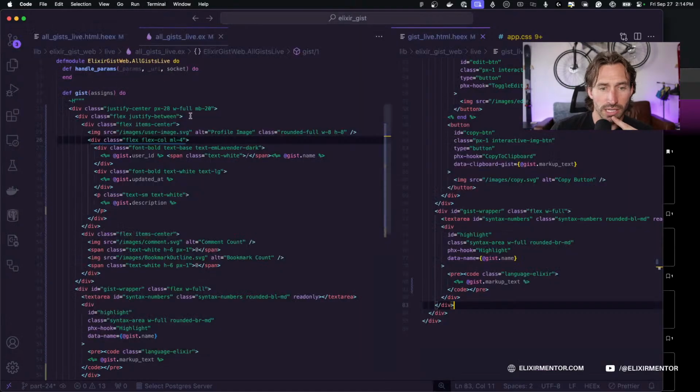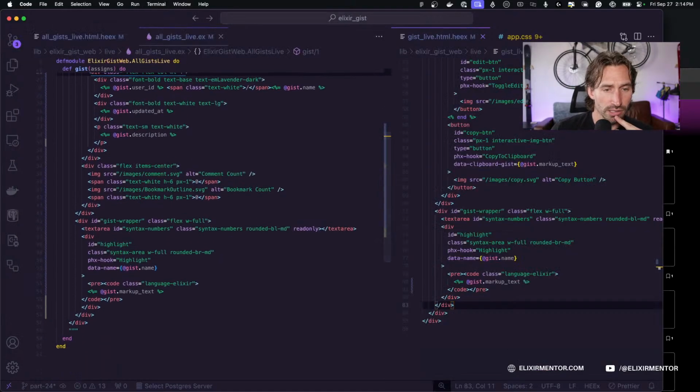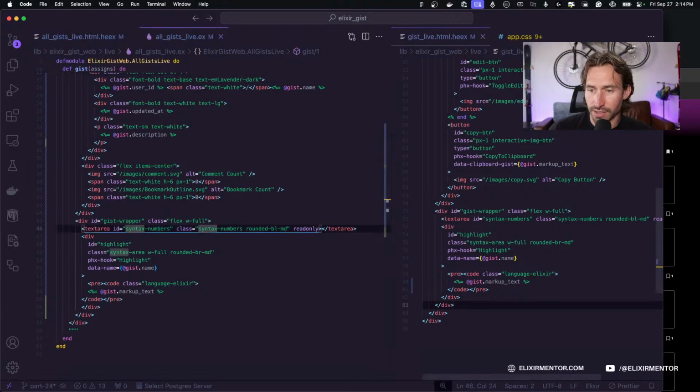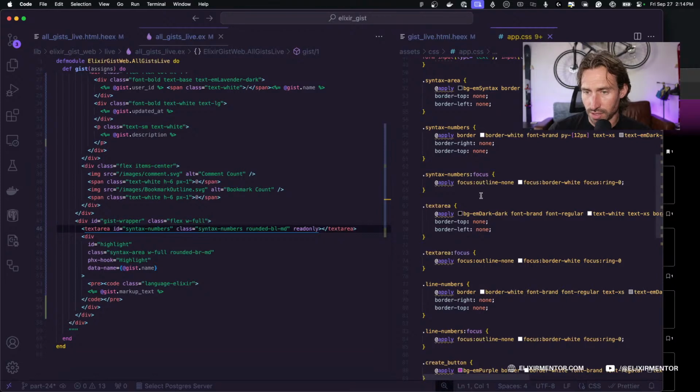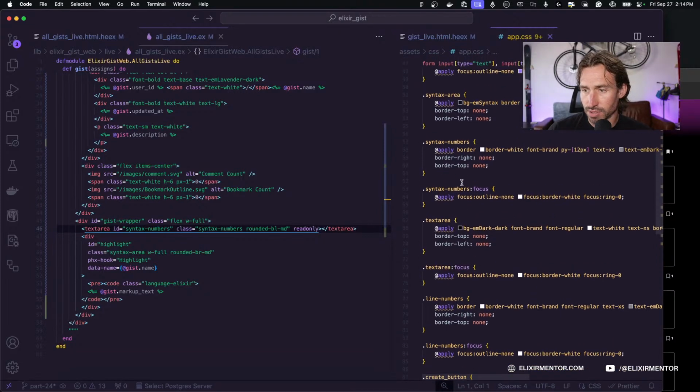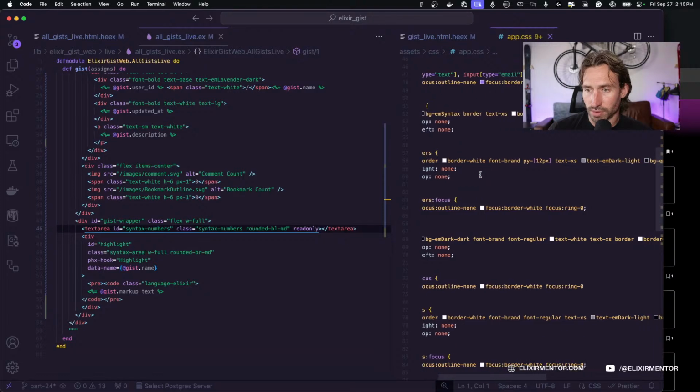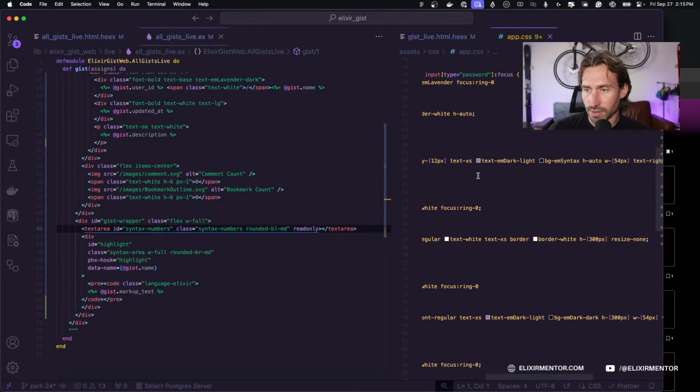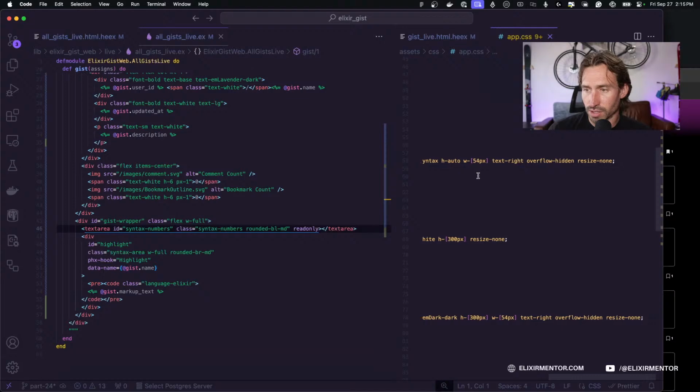Let's just worry about our top border now. So rounded. All right, so we have our text area. I think this is where we have to abandon the other CSS that we did. So we have syntax numbers, border. Now this might work.